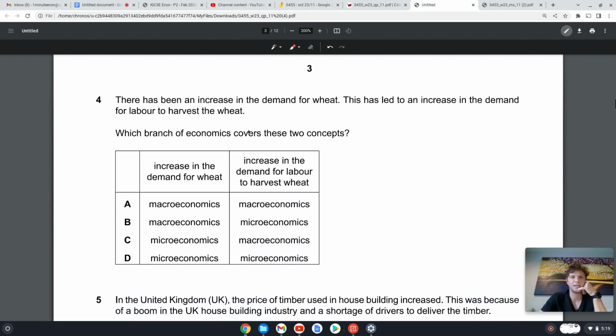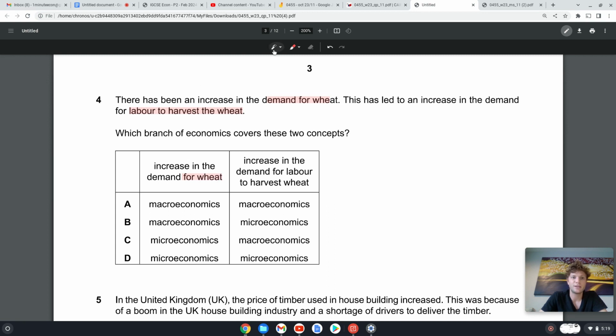Okay, 4. There's been an increase in the demand for wheat. This has led to an increase in the demand for labor to harvest that wheat. So specifically everything here is in a specific market for wheat. Which branch of economics covers these two concepts? Increase in demand for wheat.